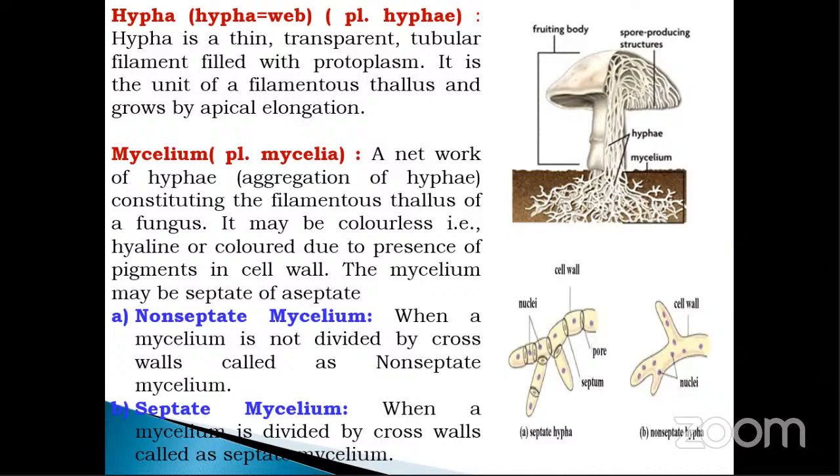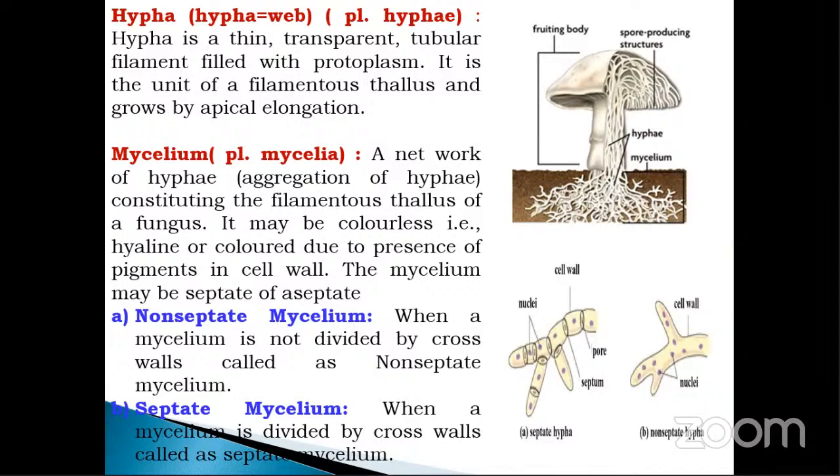Another definition is the mycelium. A group of hyphae, a network of the hyphae, is called mycelium.